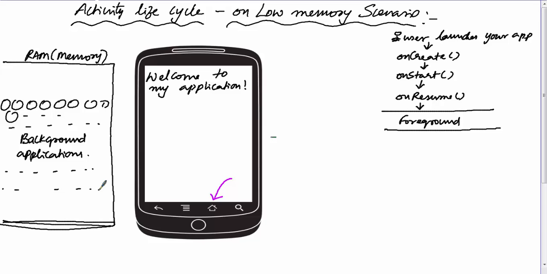Now imagine this situation where the user's phone is currently running on very low memory, and the user is looking at your screen, and your screen is currently in the foreground state.